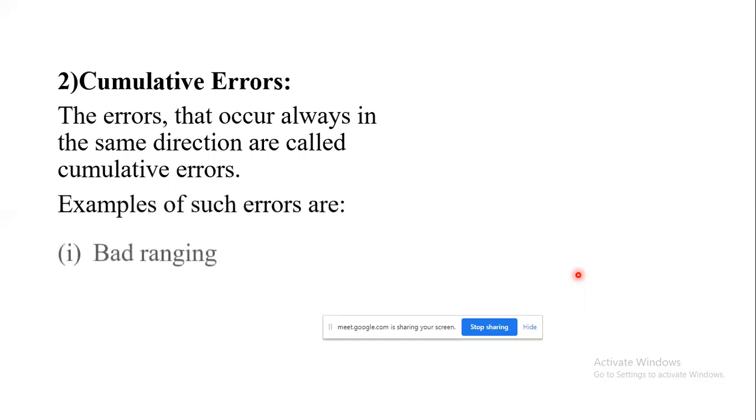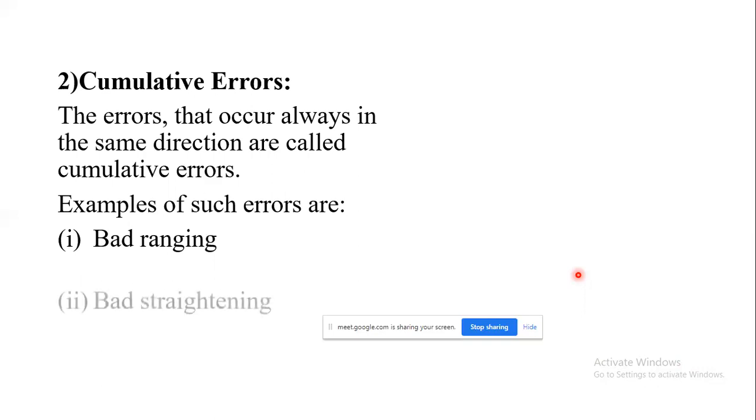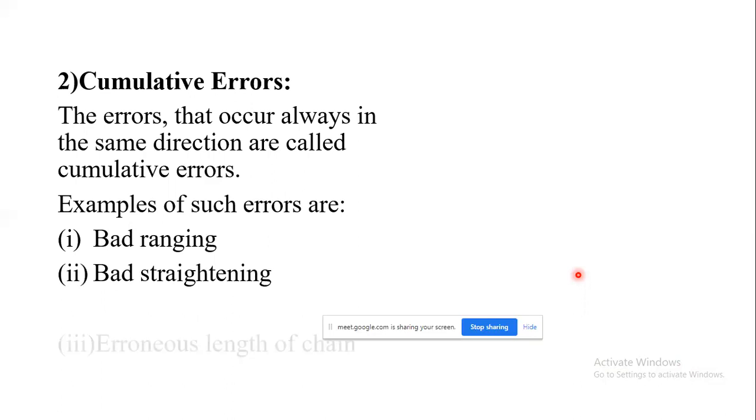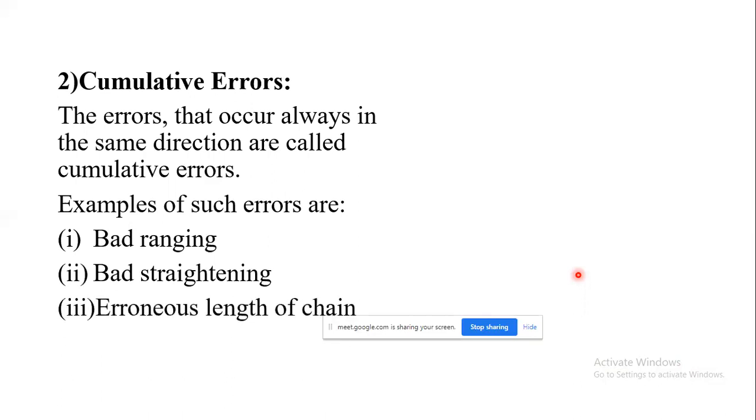Examples of such errors are bad ranging. If the line is not a straight line, that is, the starting point and end point are not joined by a straight line, there are chances of getting cumulative errors. Next, bad straightening, and erroneous length of chain.